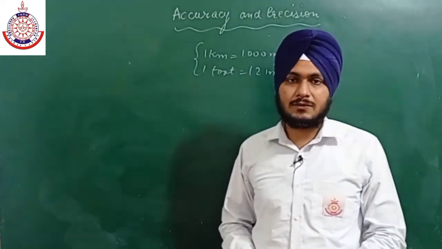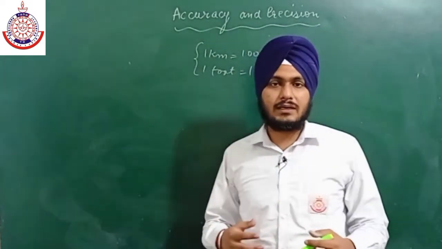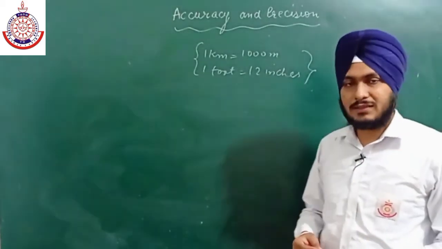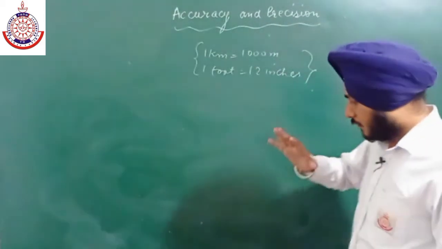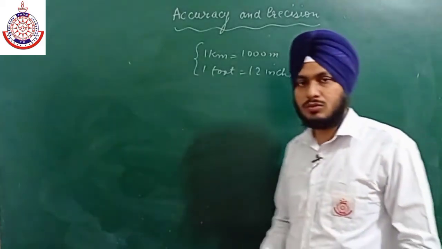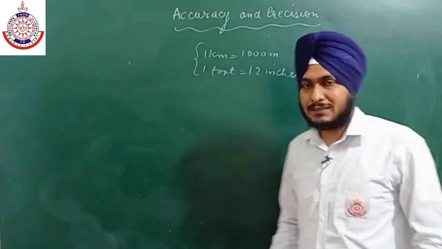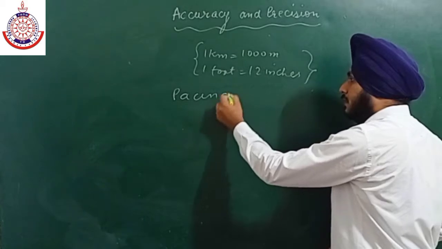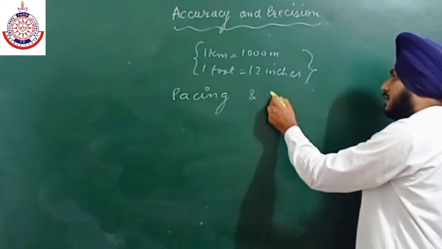But there are many scientific measurements, quite lengthy ones, in which some error does come in. Like if we are measuring a distance, for example the length of this board, there are two options. First is the pacing method. The second is with the help of a measuring tape.